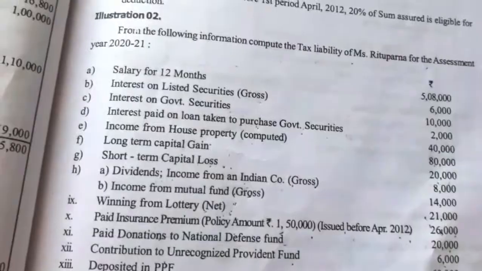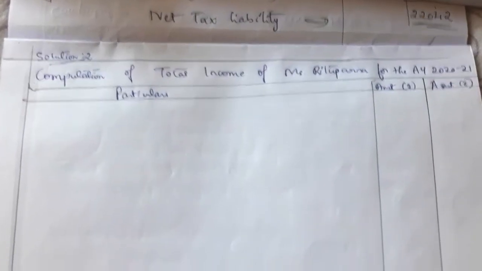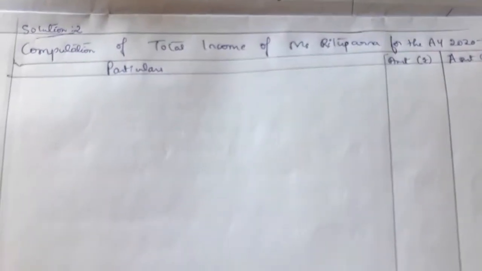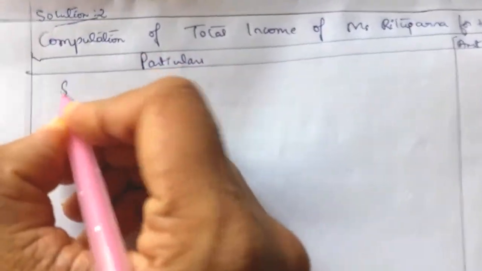Now we will solve. Write the heading: computation of total income of Ms. Rituparna for the assessment year 2020-21. Draw 3 columns for particulars and 2 amount columns. Under that, first we have to take section 15, income from salary.